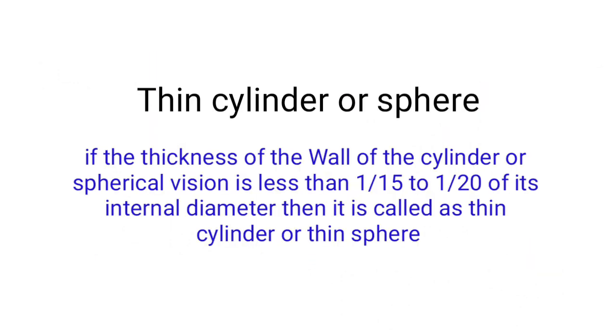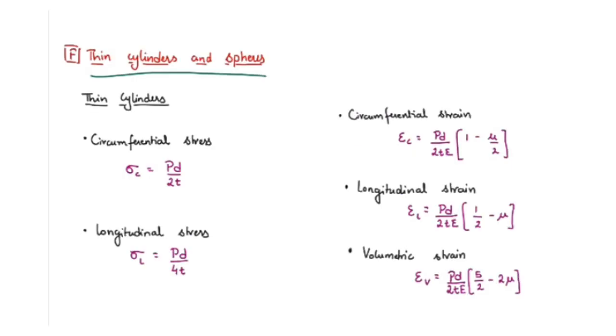Now coming to thin cylinders and thin spheres. So what are thin cylinders and thin spheres? If the thickness of the wall of the cylinder or spherical vessel is less than 1 by 15 to 1 by 20 of its internal diameter, then that cylinder or sphere is called a thin cylinder or thin sphere. Now when the cylindrical or spherical vessel is subjected to internal pressure, the walls of the vessel set up two kinds of stresses.